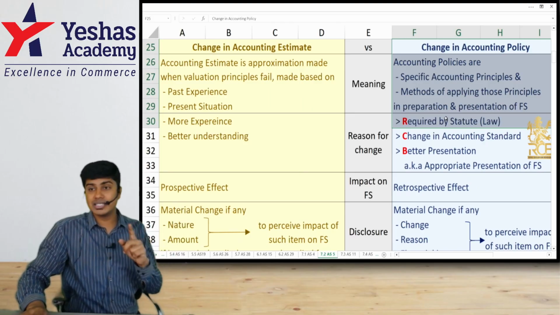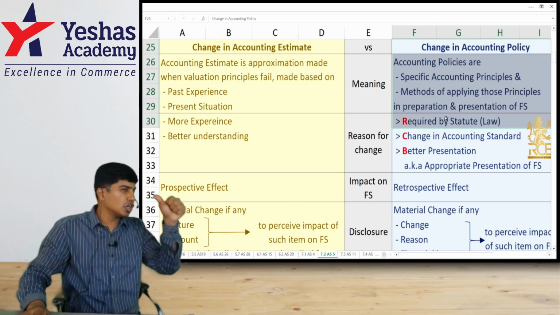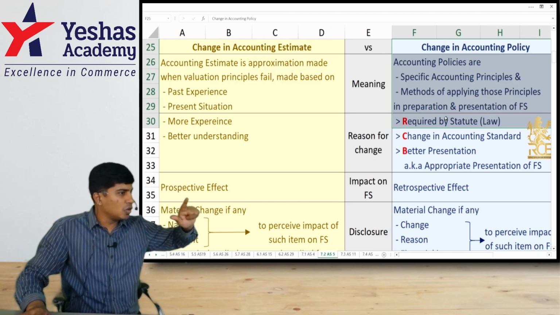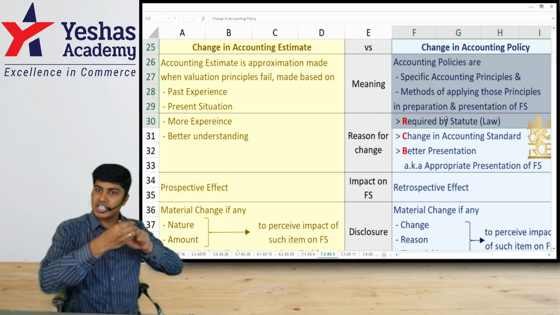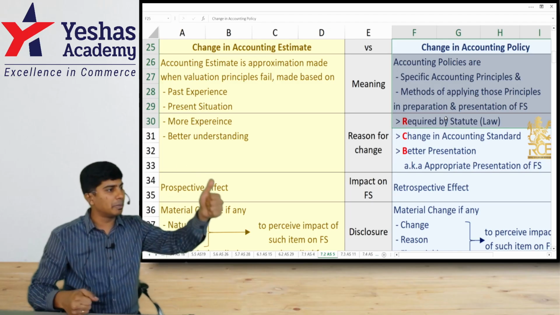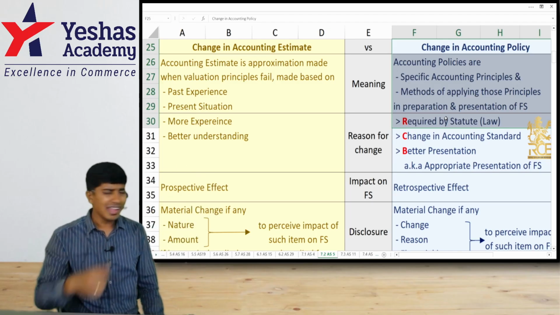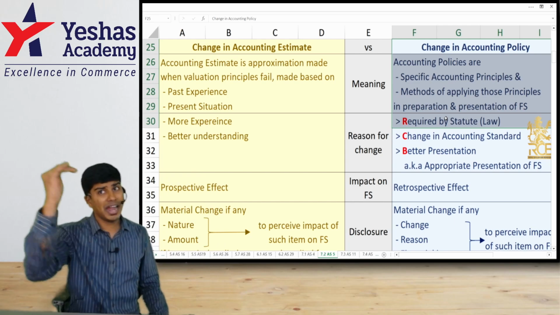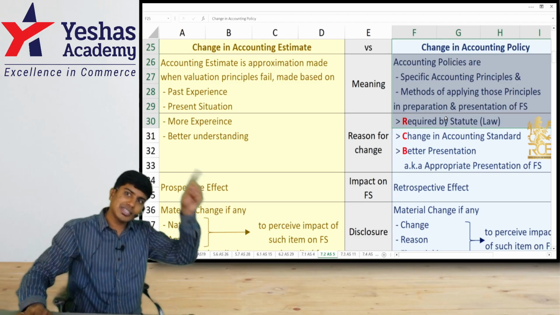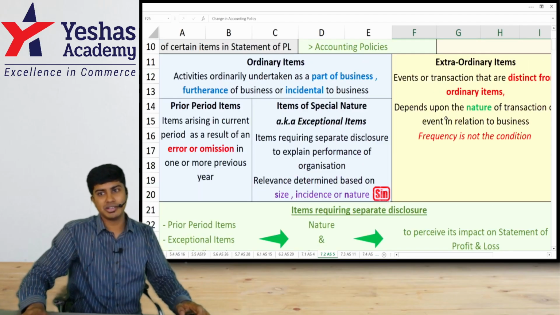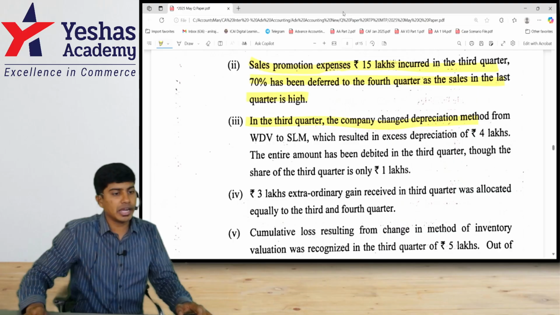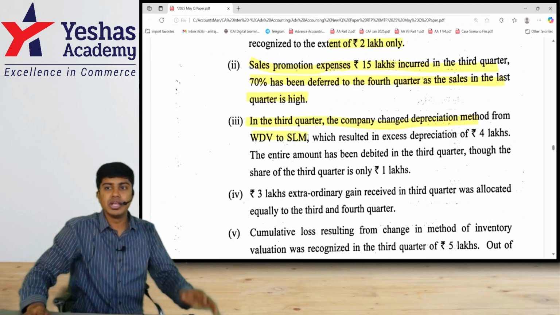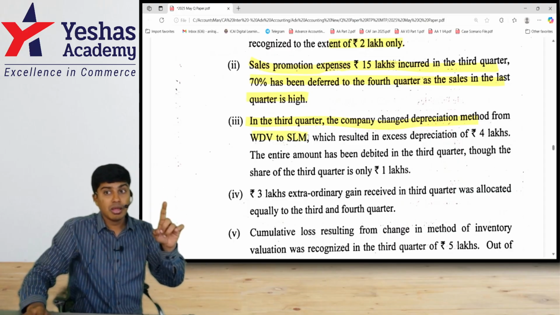Clearly discussed in the past that depreciation is computed based on the cost of the asset, residual value and useful life. Residual value is an estimate, useful life is an estimate. Based on these two, when you compute depreciation, that is also an estimate. And the basis for charging depreciation is the pattern of usage of the asset. As per AS 10, pattern of usage is an accounting estimate. So whatever method of depreciation you would have computed will be an accounting estimate. Such a change of depreciation method from WDV to SLM is a change in estimate, to be given what impact?